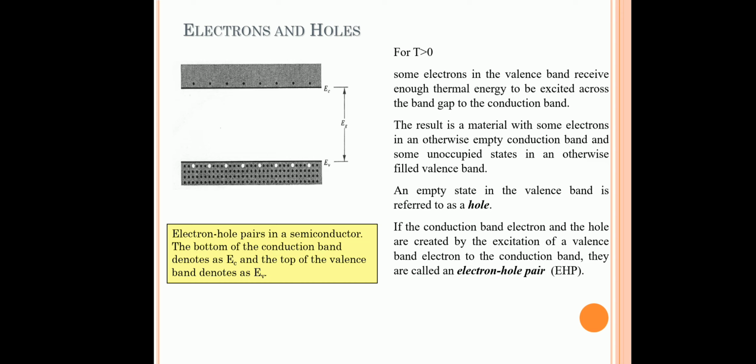This vacant space, the empty state, is called a hole, and the free electrons will be present in the conduction band. So the conduction band electron and the hole are created by the excitation of a valence band electron, so we can say that it forms electron hole pairs. Some of the electrons in the conduction band freely move to the valence band and move back into the hole itself, so they will neutralize, and that is called electron hole recombination.